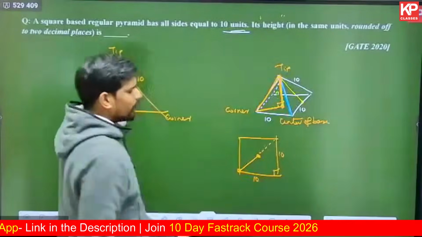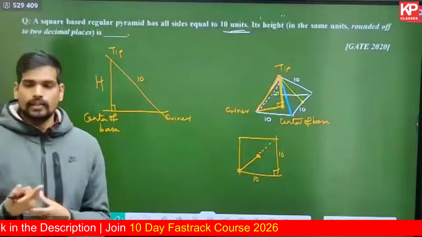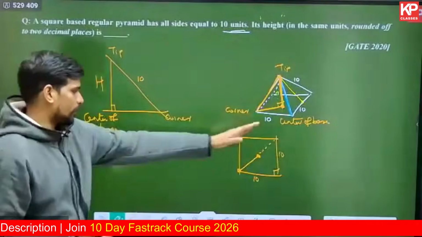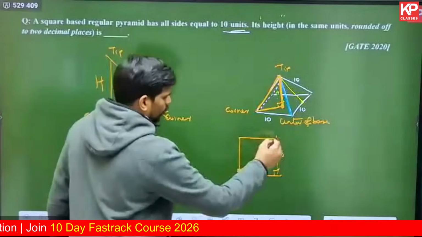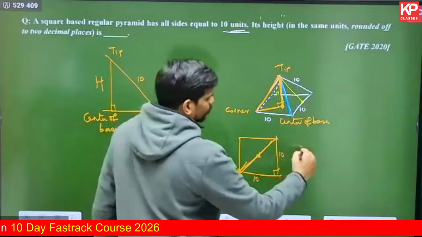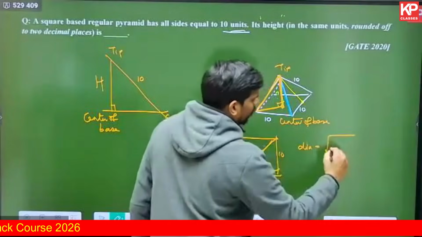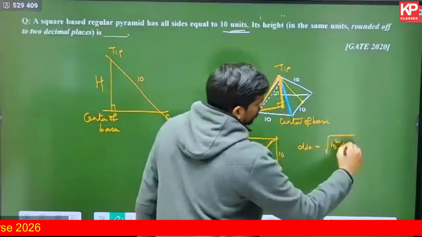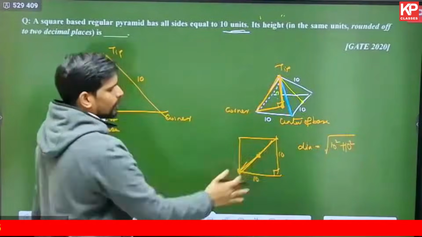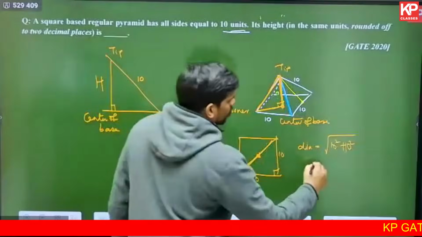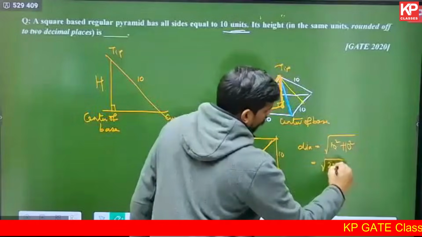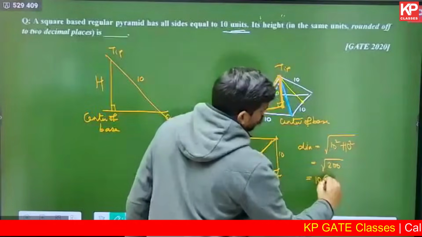If you don't know the formula for the length of the diagonal, you can always apply the Pythagoras theorem to find out this hypotenuse. So the overall length of the diagonal of the square is nothing but the hypotenuse, it will be square root of a square plus b square. Both a square and b square will be 10 square and 10 square. So this is square root of 200. This is 10 into root 2.